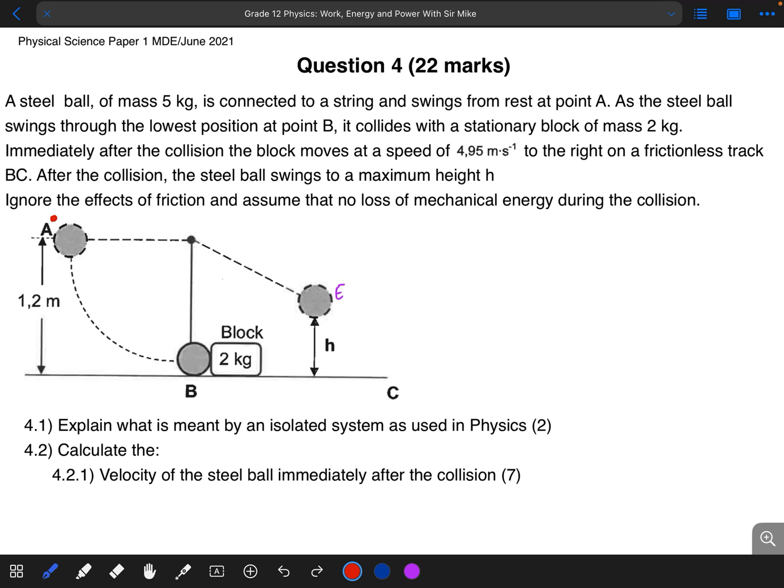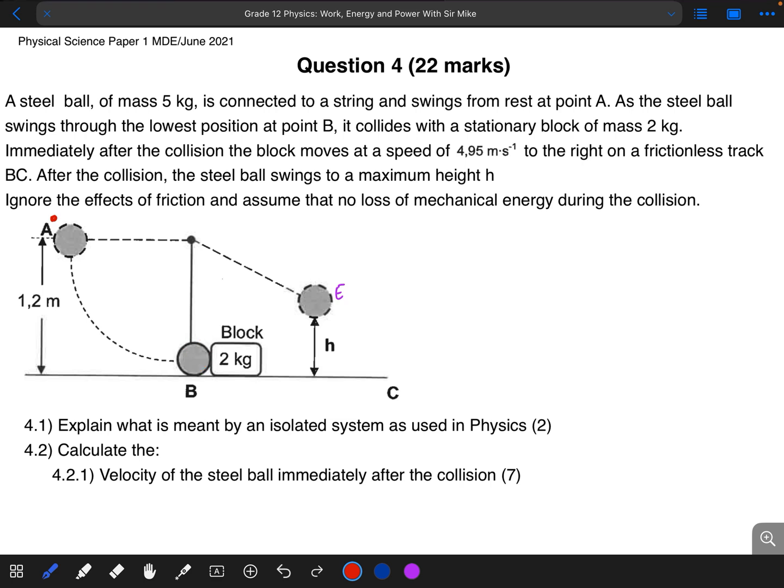For 4.2, they say to calculate the velocity of the steel ball immediately after the collision. What do we know? At point A, our object is stationary, and then they released it. When it reached point B, we do not know at what speed the object is traveling. They want us to calculate the velocity of the object immediately after the collision, but we do not know the speed before the collision.